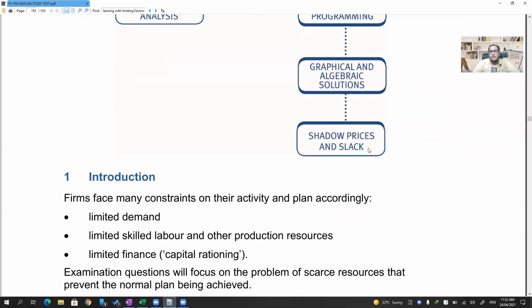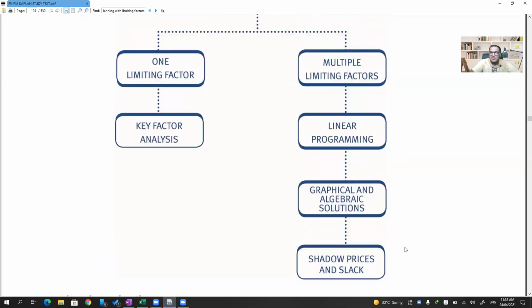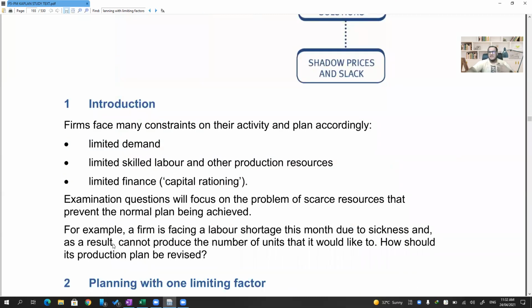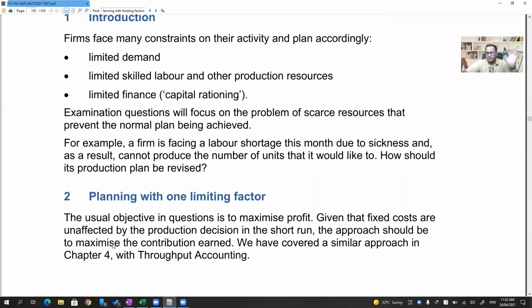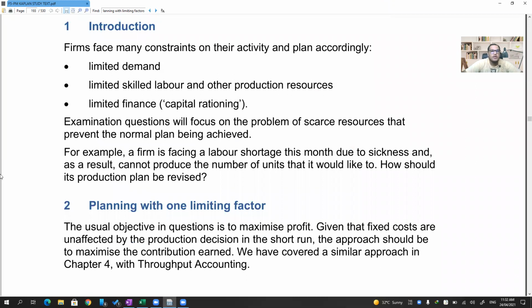Basically, you are not utilizing to the best optimum capacity. So that's the summary of this chapter, guys. Let's do the mathematical part now. It's very easy. There's nothing complicated that you need to remember or learn by heart.